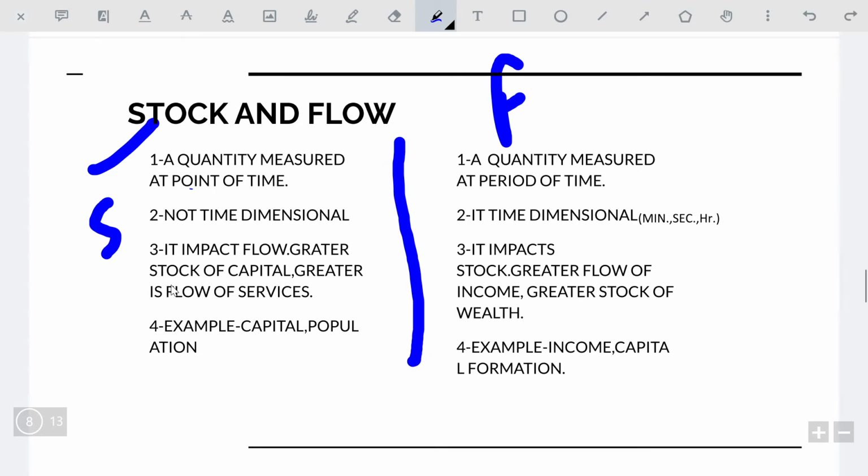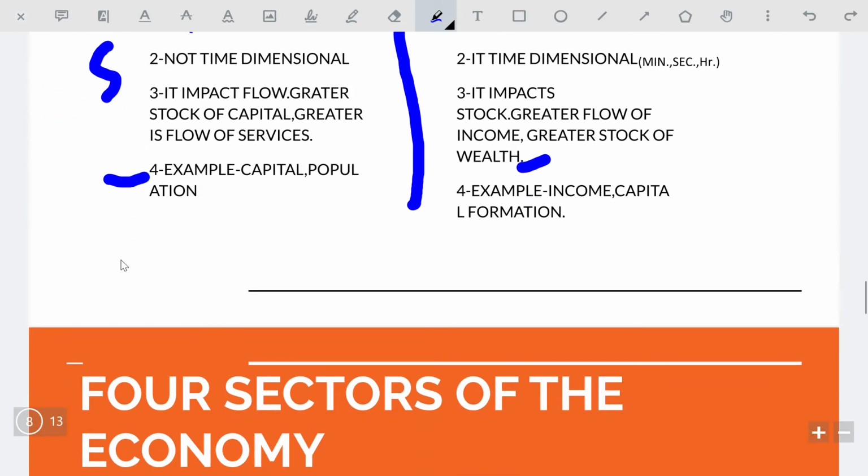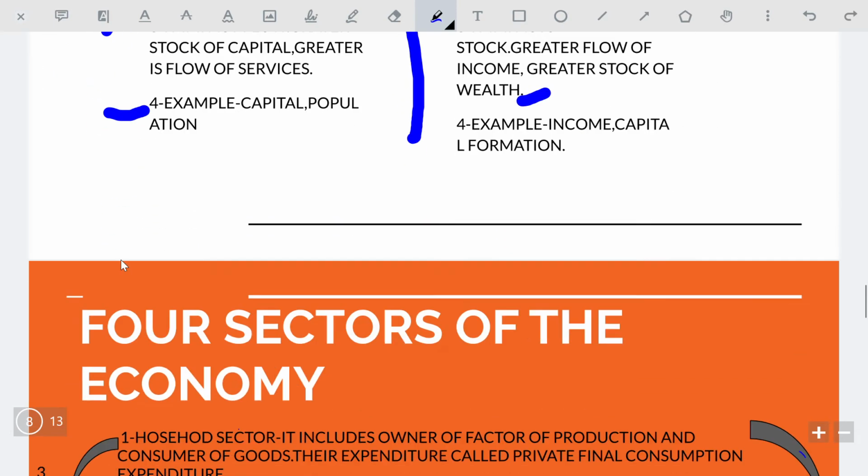Stock impacts flow because the greater the stock of capital, the greater the flow of goods and services. Greater stock of income means greater flow of income, and greater stock of value. Examples of stock: capital, population, income, and capital formation. It is an important part. We move ahead to the next part of the chapter.